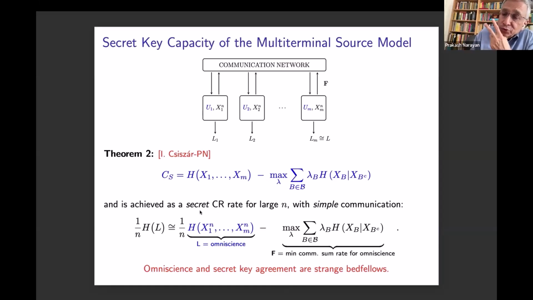If you look at the case of just two terminals, x1 and x2, then this quantity on the right, the secret key capacity, is just the mutual information between x1 and x2. It can be shown by a simple calculation. And of course, the mutual information between x1 and x2 is the Kullback-Leibler divergence between the joint distribution of x1 and x2 and the product of the marginals. So a natural question that arises is, can this expression here be written as a divergence? Because that would make for a useful representation of this quantity here.